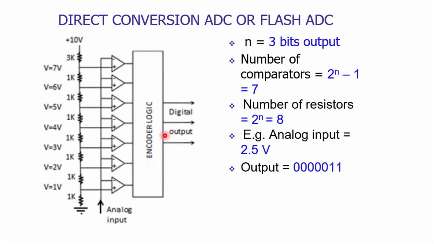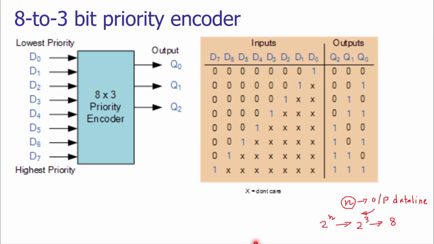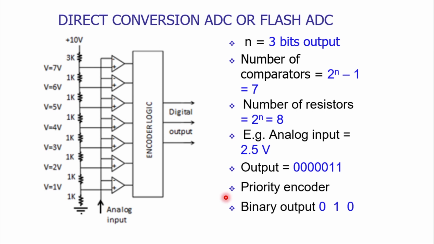Accordingly, the encoder logic circuitry will convert the signal into the digital output signal based upon the truth table that we have seen in our previous slides. What we have seen in our previous slide is, if D2 is 1, then we are getting the output as 0 1 0. The same can be seen here. Based upon the truth table, the binary output is 0 1 0. This binary output will be sent to the microprocessor for its further application.